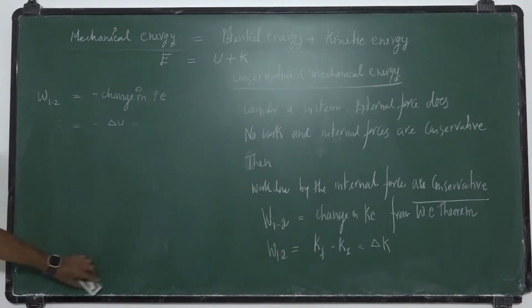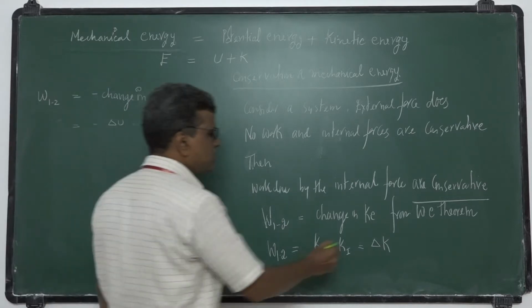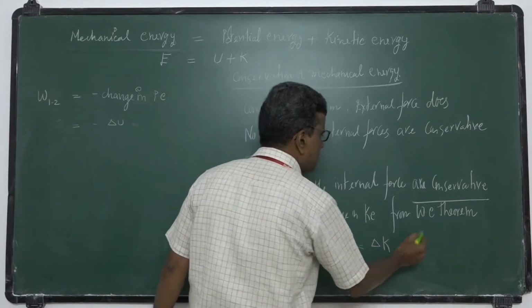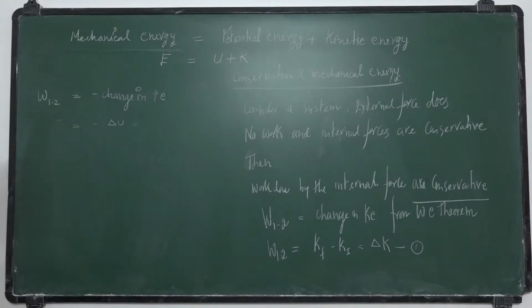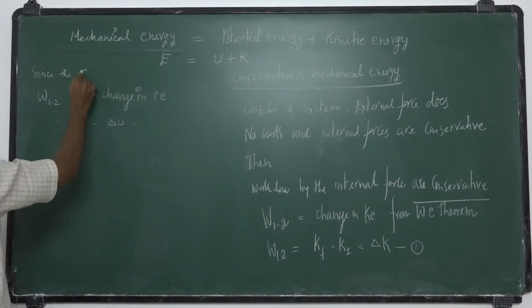Since these two are equal, from the work-energy theorem we have this equation, and since the force is conservative,